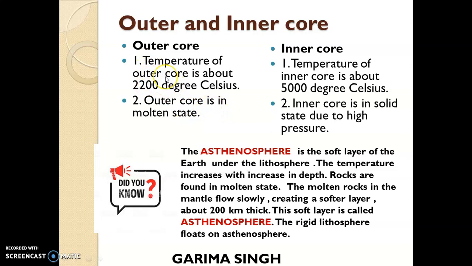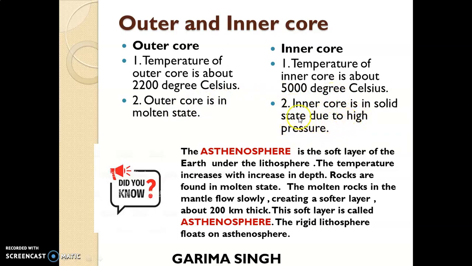As we know, as depth increases, temperature increases, and as we go deeper, temperature will be more and rocks will be in the molten state. You will not find rocks in the solid state because high temperature makes the rocks molten. So as we know, the outer core is in the molten state, meaning the rocks found in the outer core are in the molten state, whereas in the inner core the rocks are in the solid state.